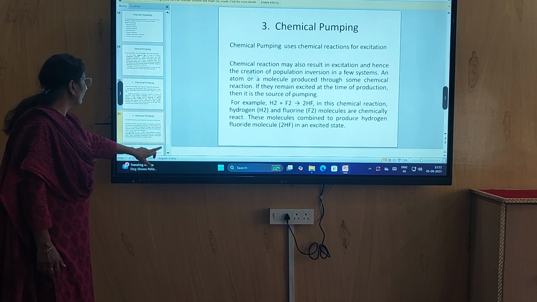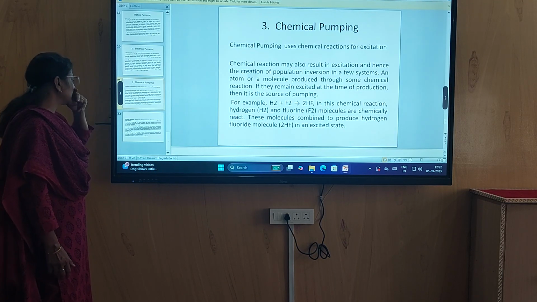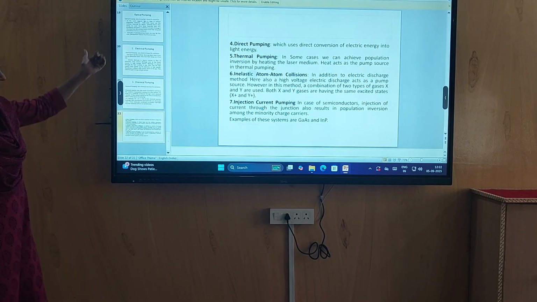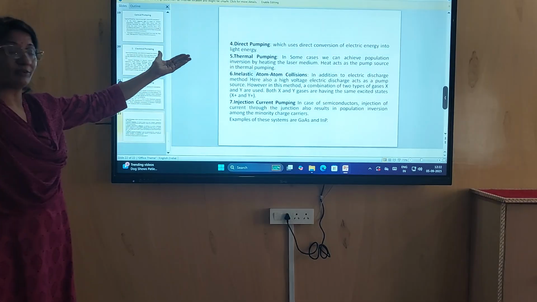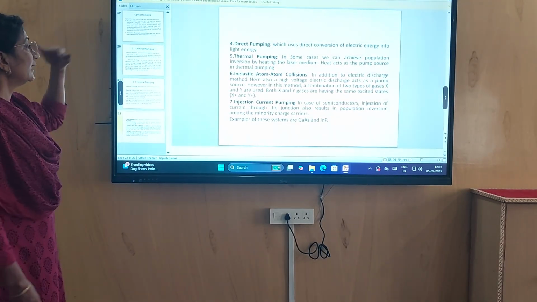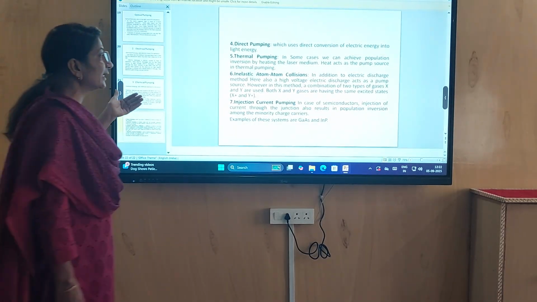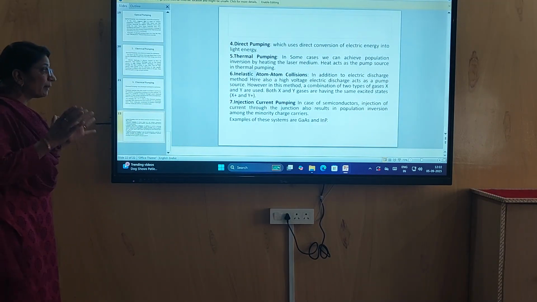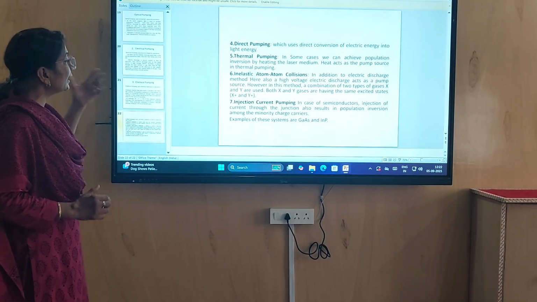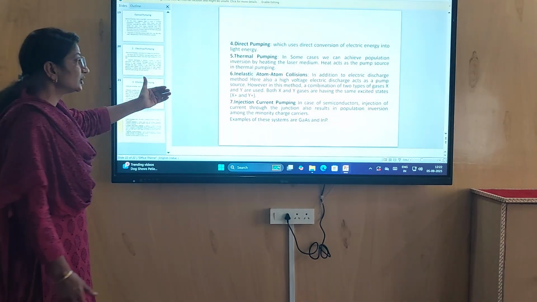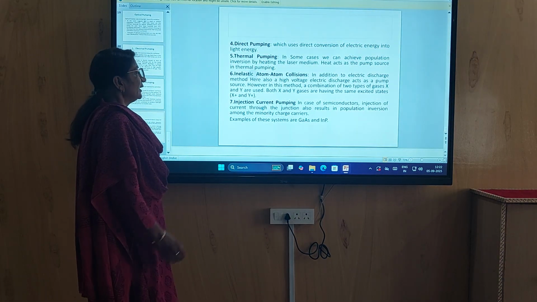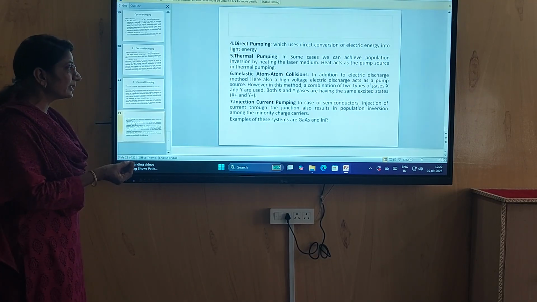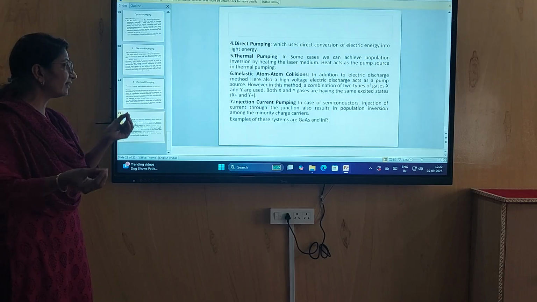Now, after chemical pumping, there are many other pumping methods. Direct pumping: we use direct conversion of electrical energy into light energy. Thermal pumping: in some cases, we can achieve population inversion by heating the laser medium. Heat acts as the pump source in thermal pumping. Inelastic atom-atom collision: in addition to the electric discharge method, here also a high voltage electric discharge acts as a pump source. However, in this method, a combination of two types of gases is used.